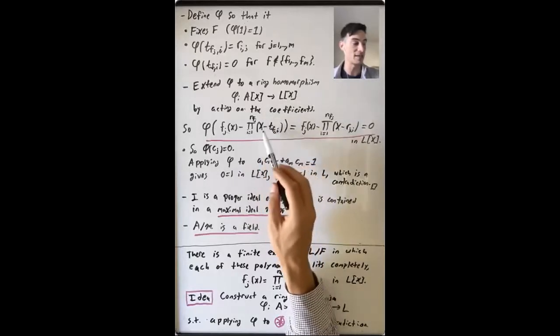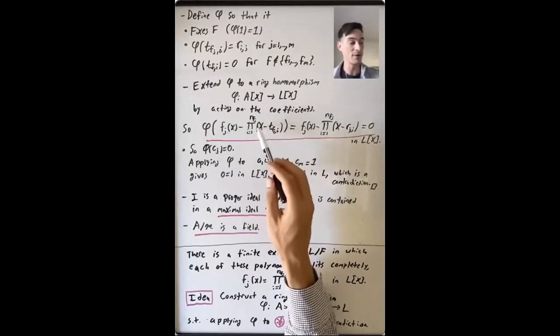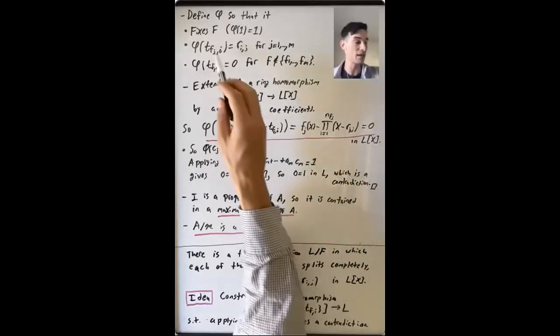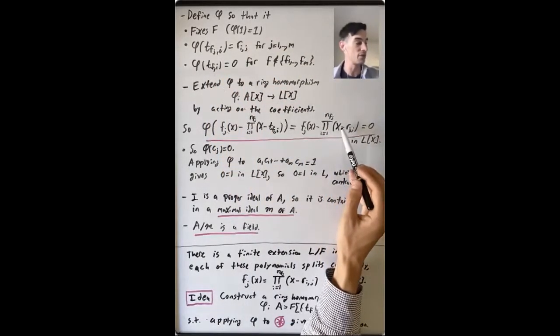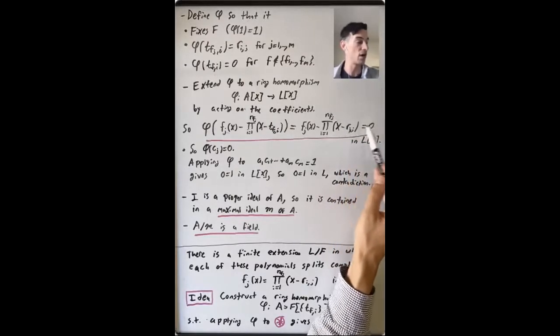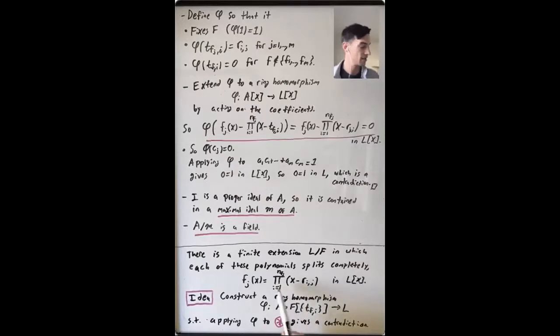Where does it send this? Well, it's straightforward to see that, since it's a ring homomorphism, it's going to depend on where phi sends each of these T_{f_j,i}'s. And we know that it sends T_{f_j,i} to r_{ij}. So this gets sent to this product from i equals 1 to n of (x minus r_{ij}). But this is 0 in L[x] because f_j(x) is this product.